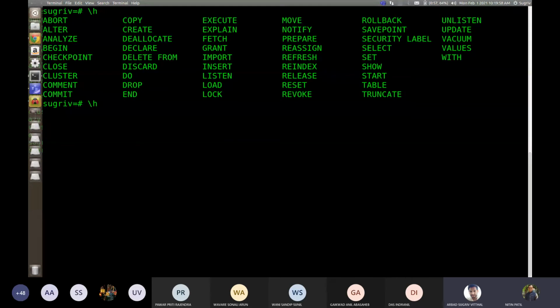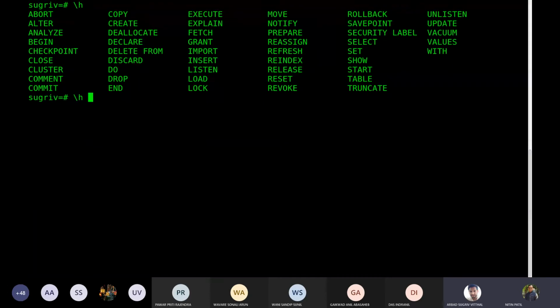Now these are the commands that you see which can be used from this PSQL client. Correct. Now what are the commands that you write using all these? Apart from that, there are a few commands which are used through this editor. Now write /? instead of /h.